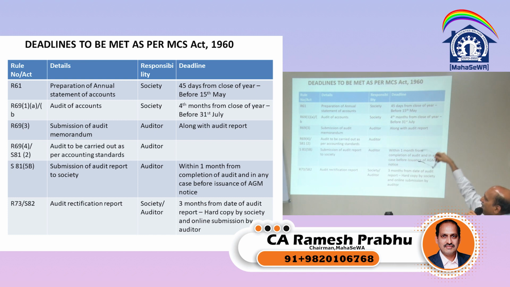At least there has to be communication between the auditor and the society. So once the auditor is appointed, immediately, in the month of April itself, you should send the requirement. Tell them that by this date, these are the compliance to be done, please comply and give us. Audit to be carried out by the accounting standards. Section 81(2) says auditing has to be as per the accounting standards, whichever 32 accounting standards we have said. Submit specific report within 1 month from the completion of audit, or in any case before issuance of AGM notice.